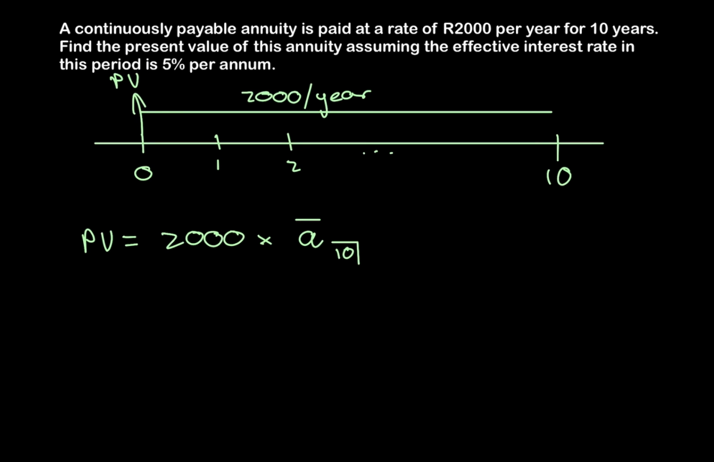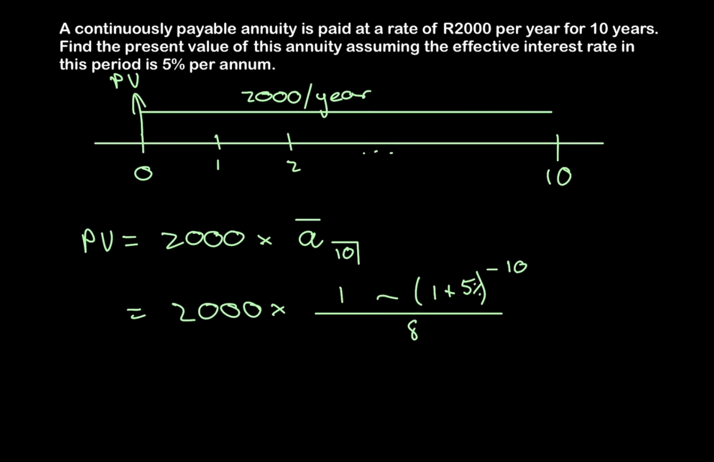Okay, so let's go and expand this. So we have 2,000 times by. Now our numerator for all present value annuities is 1 minus v to the n. Now v, I said, was 1 plus i to the negative 1. So we have 1 plus i to the negative n. Now i is 5%, and n is 10 years. And our denominator is delta. But remember I said that e to the delta is equal to 1 plus i. So delta must be equal to the natural log of 1 plus i. And i is equal to 5%, so we should have ln of 1 plus 5% in the denominator.